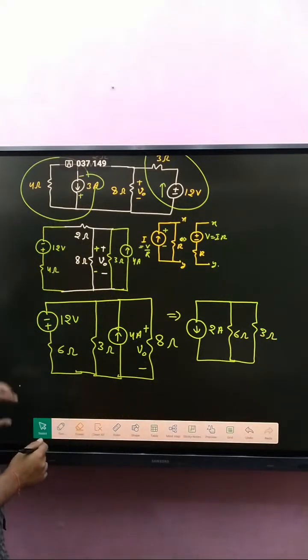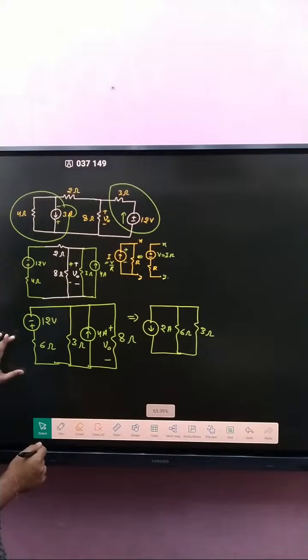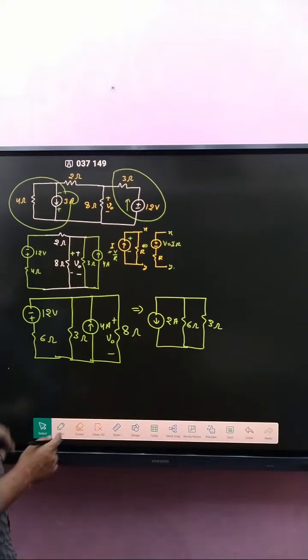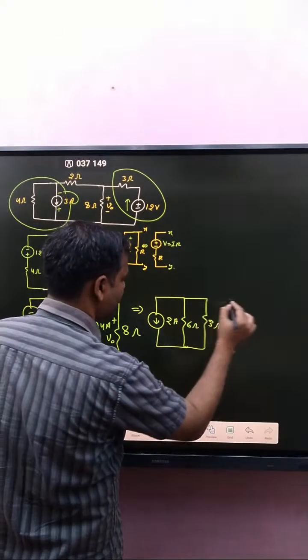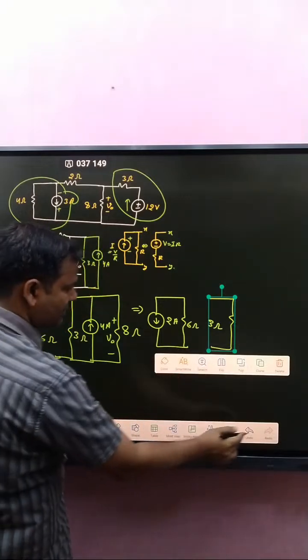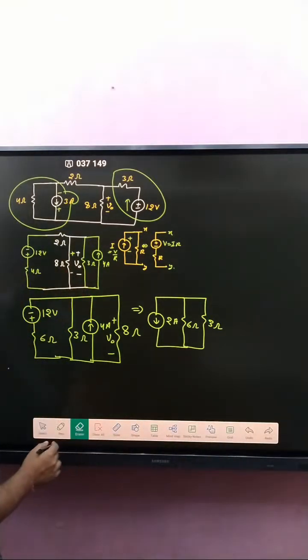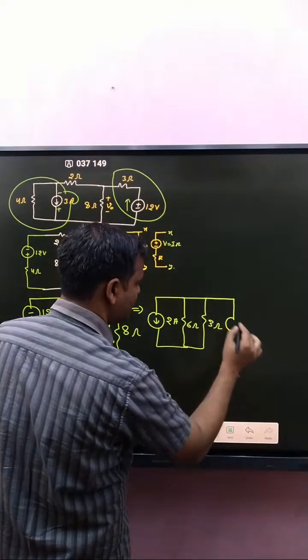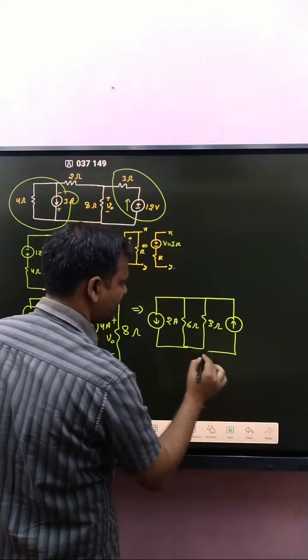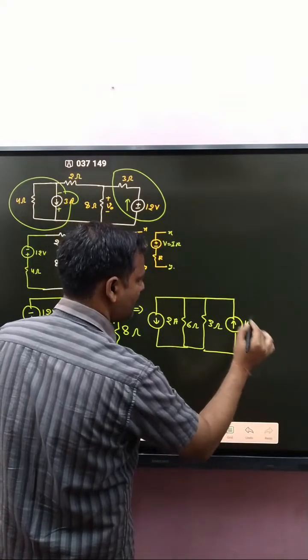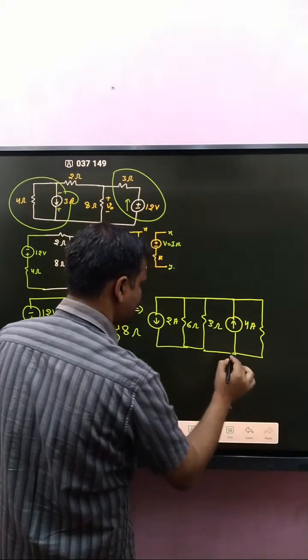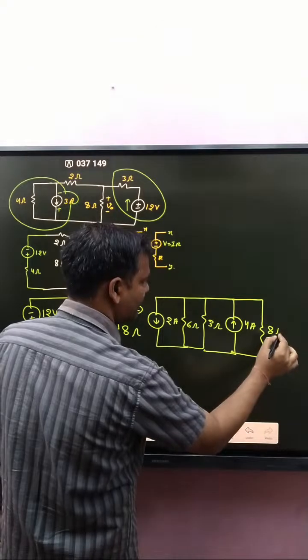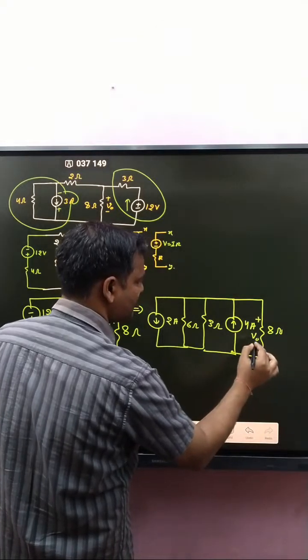Okay, that is 3 ohm, and that one is 4 ampere in the upward direction. And what about resistance? That is 8 ohm, and this one is plus minus V naught.